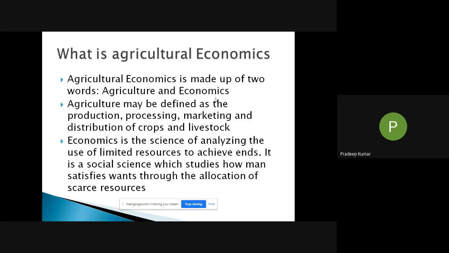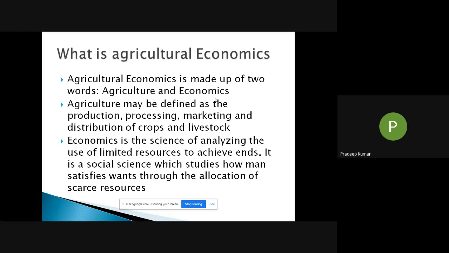So agriculture is not only about production of crops and livestock, but it is also about processing of the crops, marketing of the crops, pricing, packaging, branding, standardization, making different categories of the products, and also distributing the agricultural products to the end users.